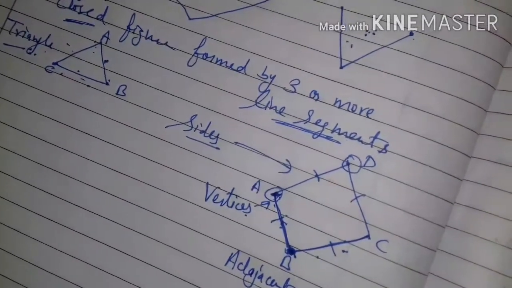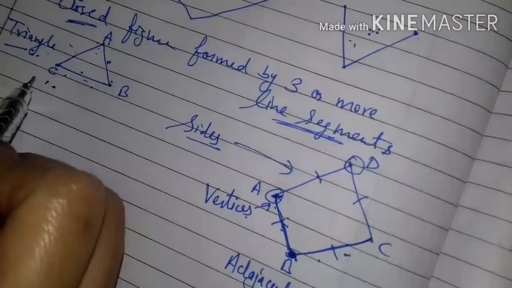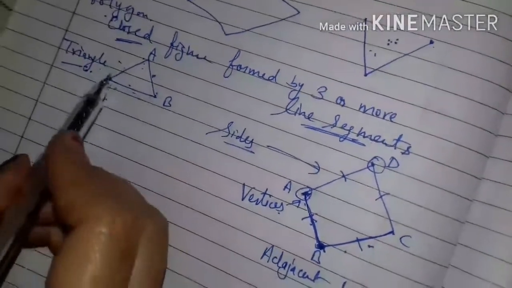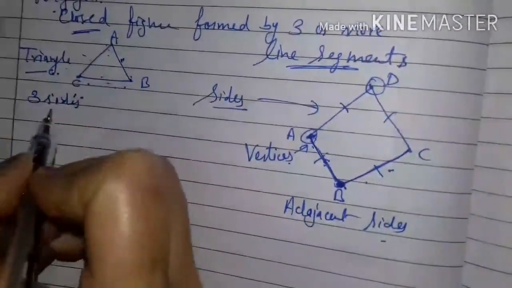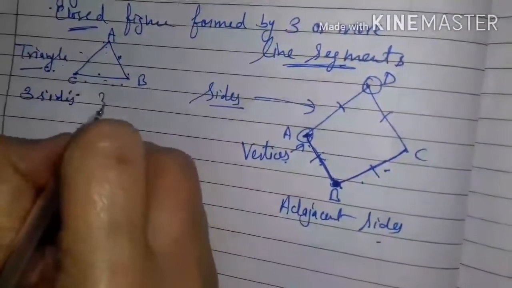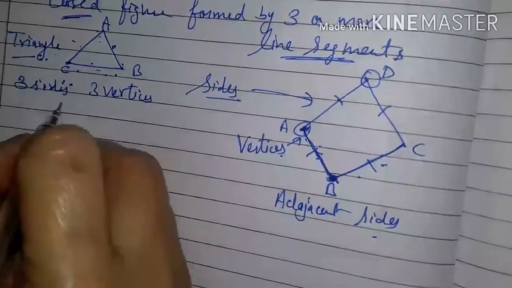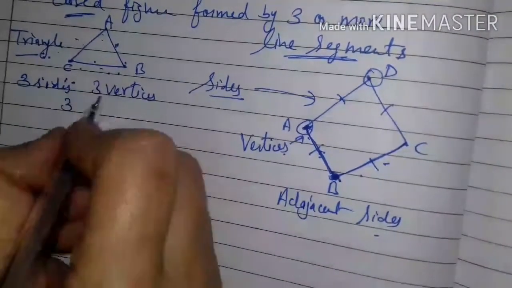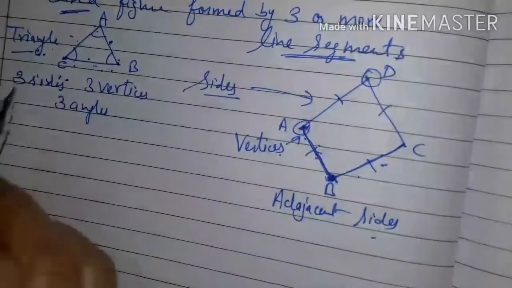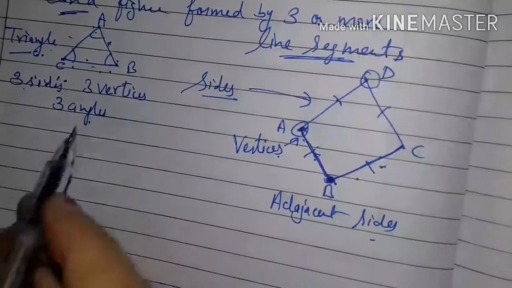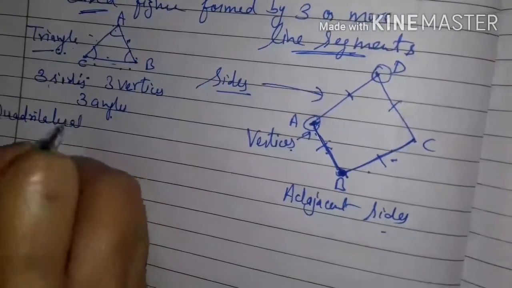Okay. Now the types of polygons. First is triangle. A closed figure formed by three line segments is called a triangle. It has three sides, three vertices and three angles. These angles. A triangle has three sides, three vertices and three angles. Then next is quadrilateral. What is a quadrilateral?